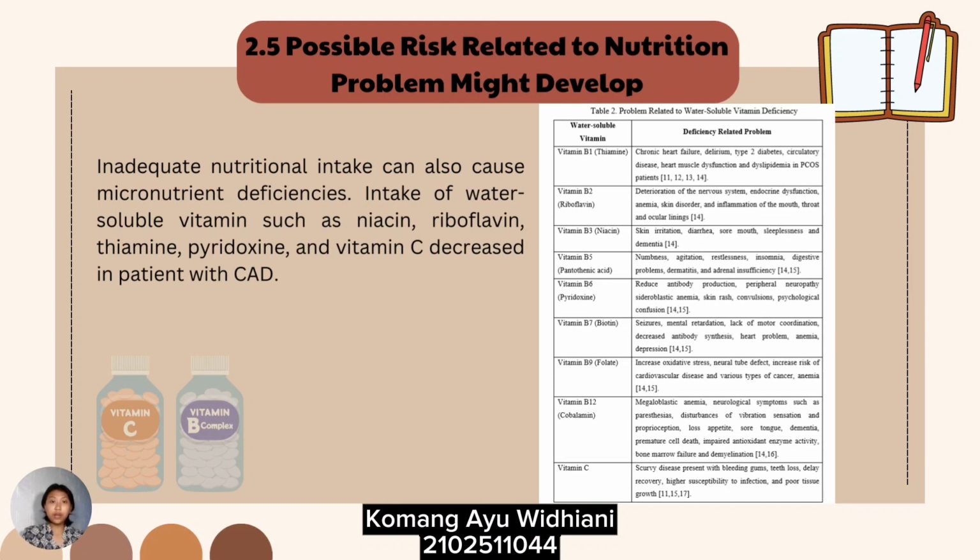Each deficiency of each vitamin, both B-complex vitamins and vitamin C, has different health risks, such as skin disorder, infection, nerve degeneration, neurological symptoms, metabolism, endocrine, psychological, and worsens cardiovascular health itself, as you can see in the table. That's all from me. Thank you.